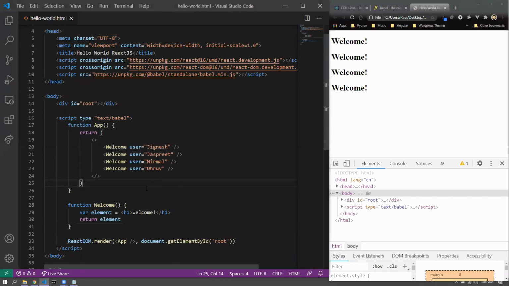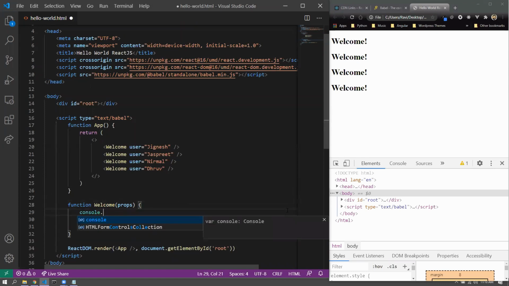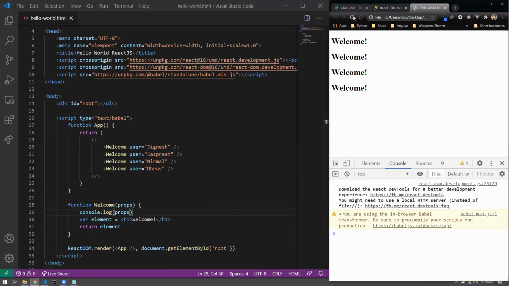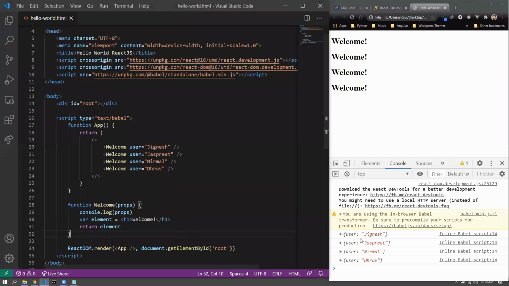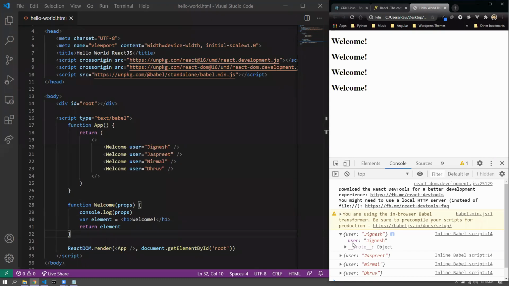Now there is also a question on how to fetch those properties inside the components. So whenever we pass properties in a functional component, you'd get the properties inside the function as an argument. We can name it anything. I'm just deciding to name it props, and the sole reason is that these are properties. And if I do a console log of props, and if I refresh, you'd see that I get all the properties. The props, as you can see, it's an object. It has a key value pair: user, that is the name of the property, and the value.